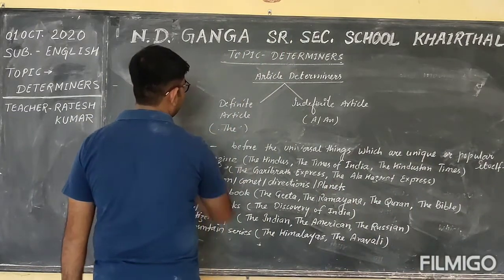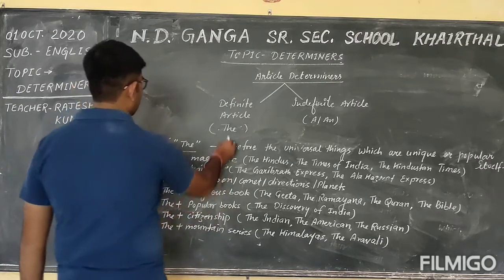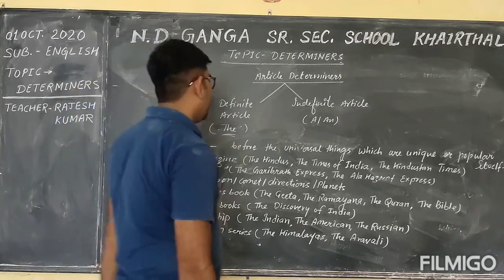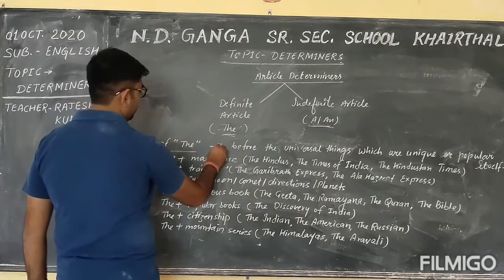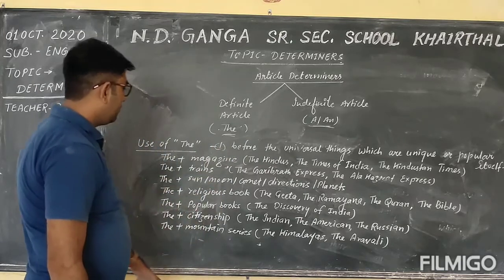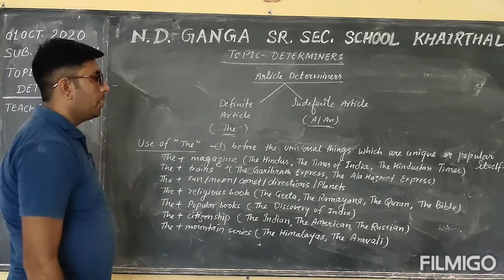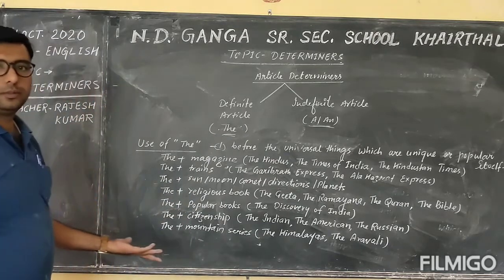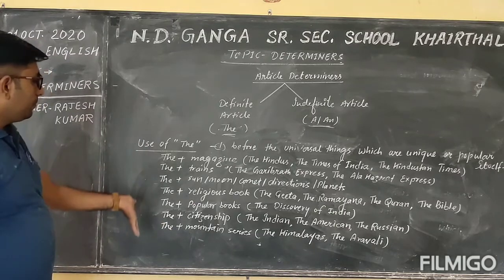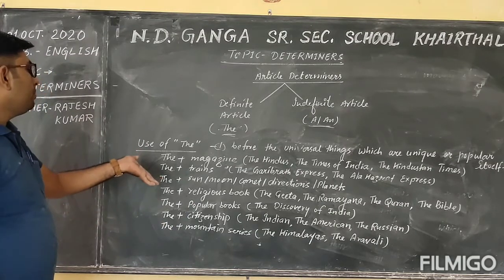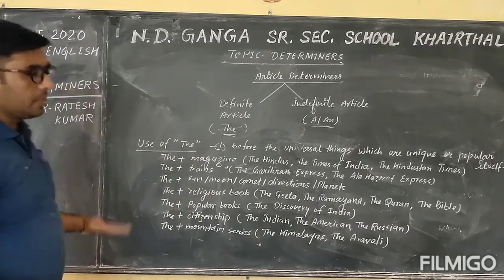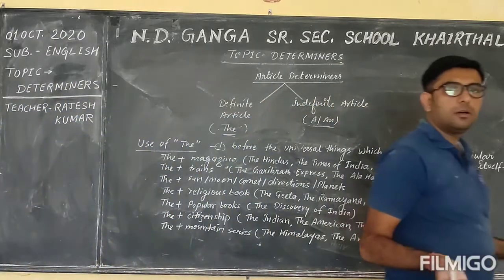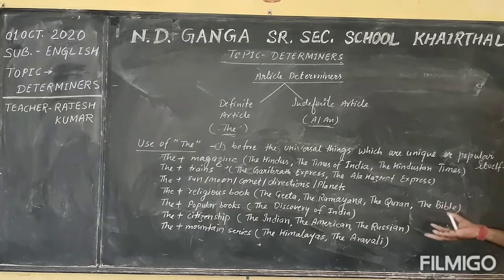You should know that the definite article is the, and the indefinite article is a or an. This is the first rule, because you know that before unique or popular things we use article the. So you should learn these, and there may be other examples of these types, because anything can be popular or unique. Okay students, so I will teach you the next rule of article the.